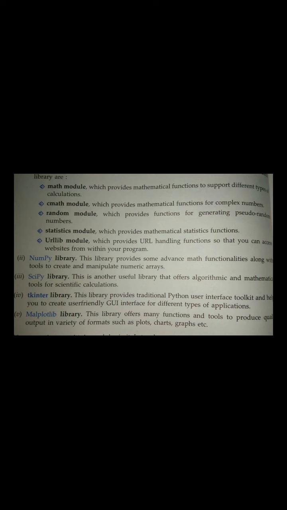You can download them or import them whenever you want. These are called special libraries. Those earlier ones are modules, and NumPy and SciPy are libraries, because these libraries have so many modules inside. Modules have many functions and names. Libraries like NumPy and SciPy have many modules, like math, cmath, random.